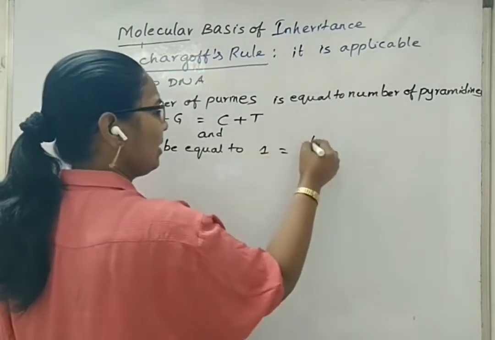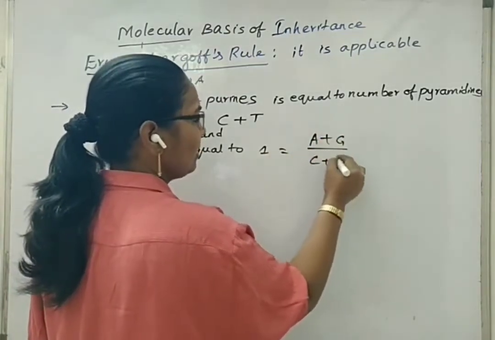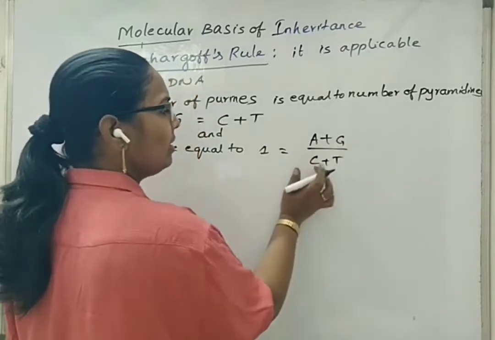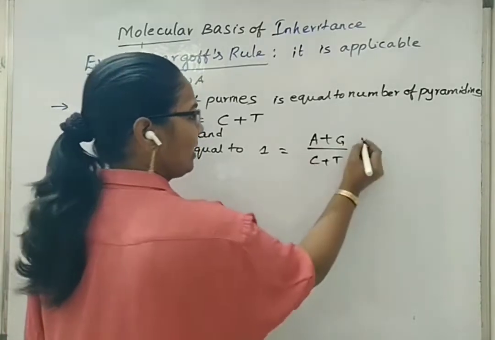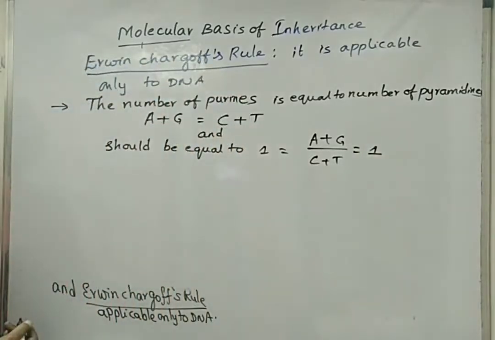This we can again write as A plus G divided by C plus T, means adenine plus guanine divided by cytosine plus thymine. The answer should be equal to 1.